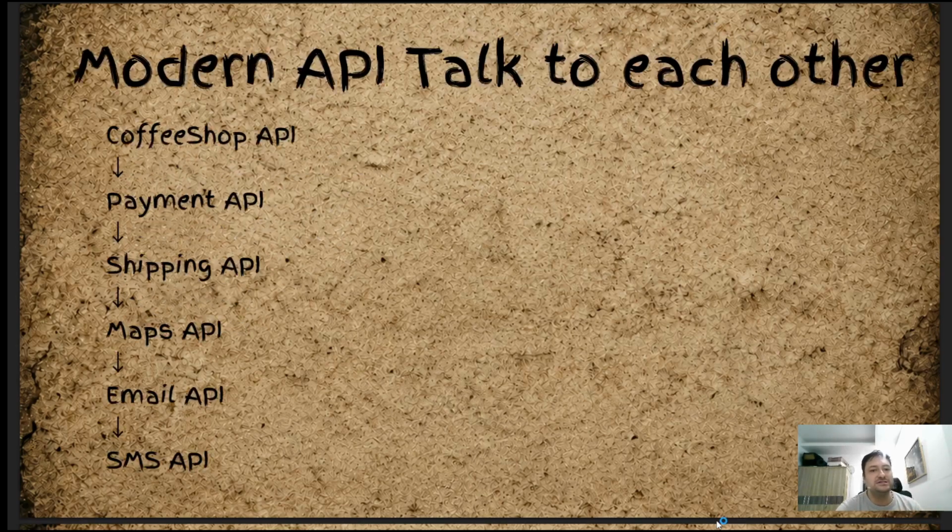Okay. So let's just talk about a little bit of a workflow here. Let's pretend we have a coffee shop API, a payment API, Maps API, email API, SMS API. These are all talking to each other simultaneously. So a lot of times when it's passing information to the next step, who knows what it's going to get. So if I send a malicious script at the shipping API and it goes all the way to the SMS API, we're in big trouble, right? So not too cool. So we need to be very understanding of how the APIs are connecting and things to think about, right?